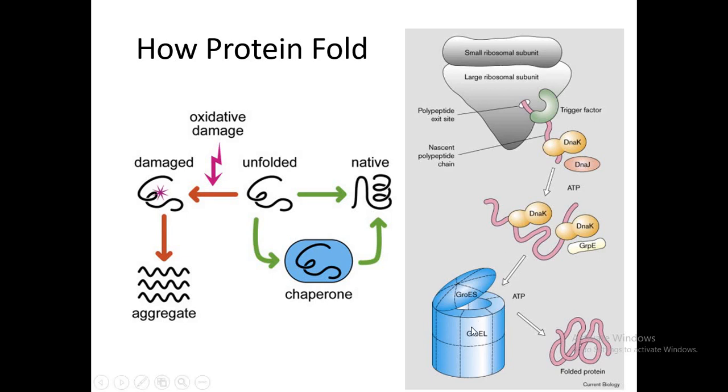When the nascent protein goes into the chaperone, the chaperone helps different parts of the polypeptide chain come closer to each other, and by doing so, different types of bonds are generated between different amino acids. Finally, when the protein exhibits its native conformation, the chaperone releases this native protein. This is how the protein folds itself.